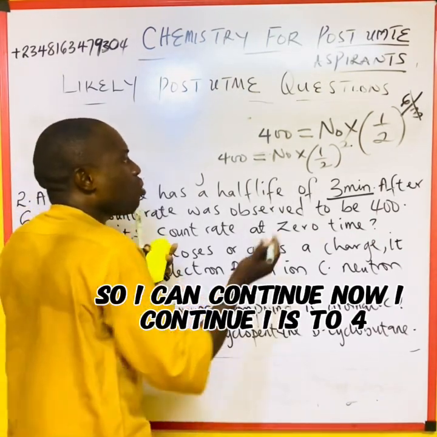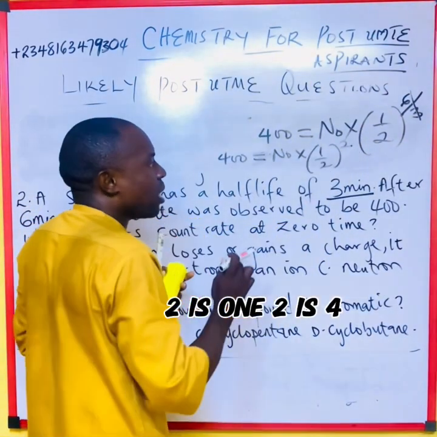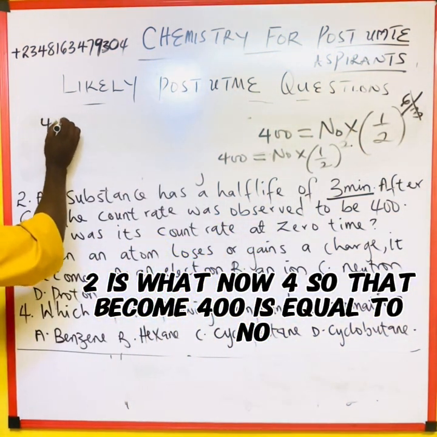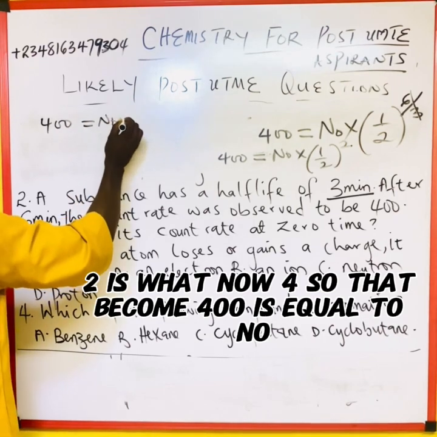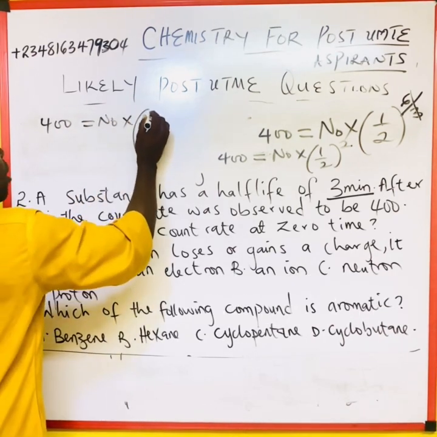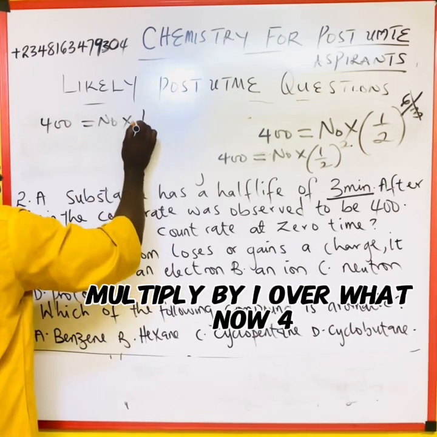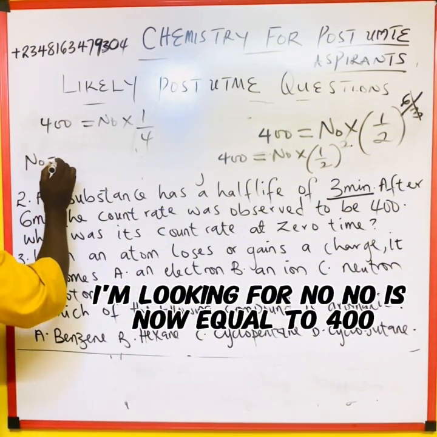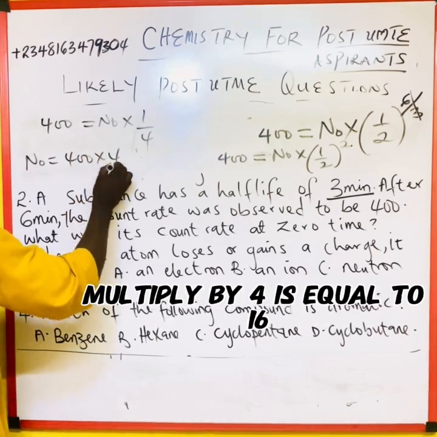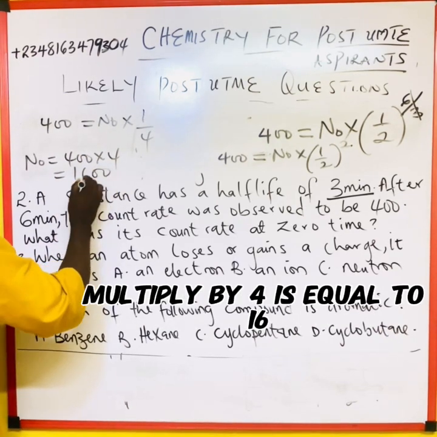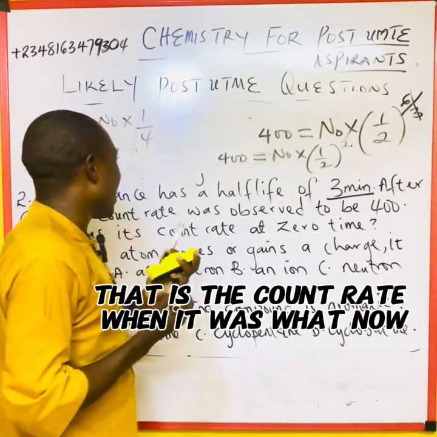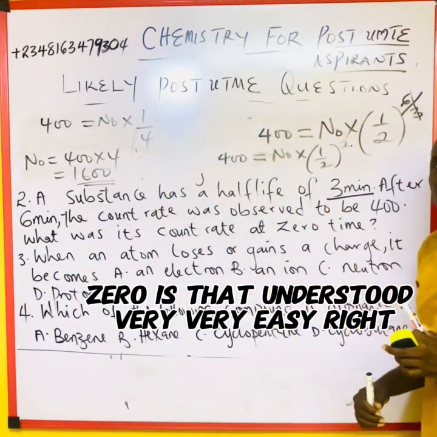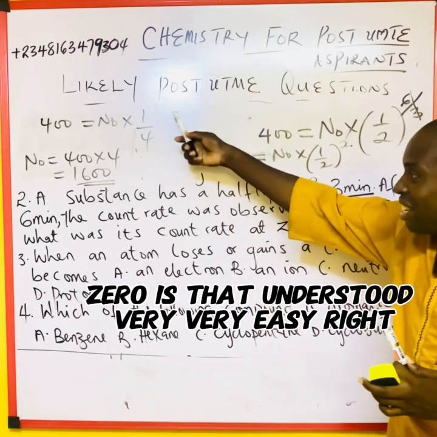Now I continue. 1 raised to power 2 is 1. 2 raised to power 2 is what now? 4. So here becomes 400 is equal to N naught multiplied by 1 over what now? 4. So I'm looking for N naught. N naught is now equal to 400 multiplied by 4, which is equal to 1600. That is the count rate when it was what now? 0. Is that understood? Very, very easy, right?